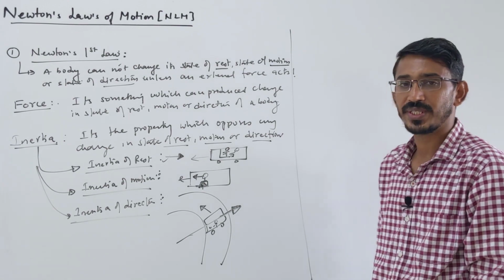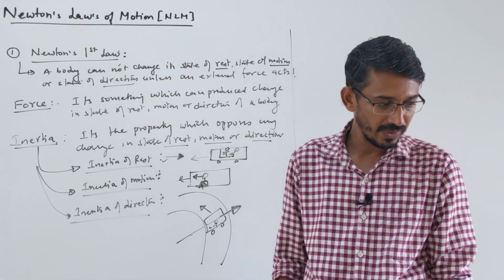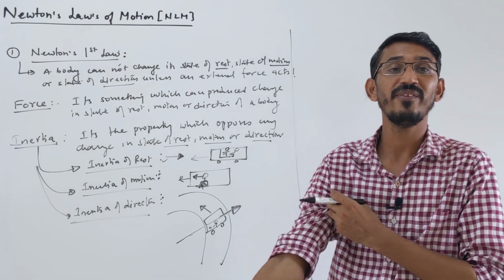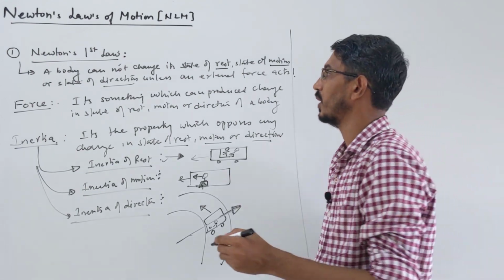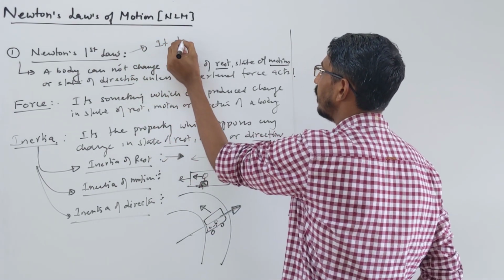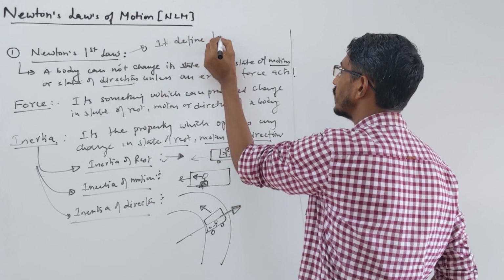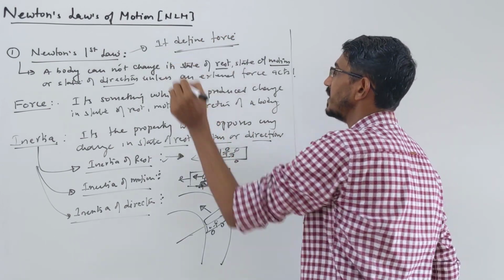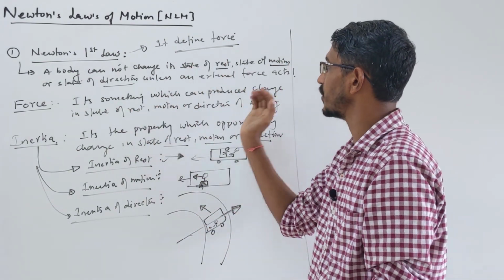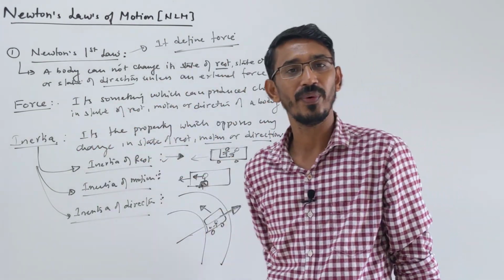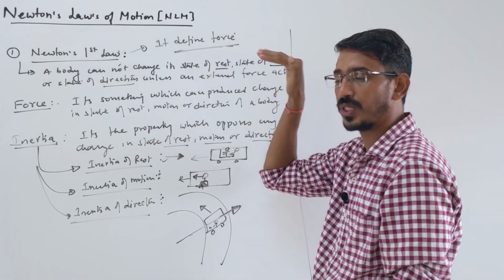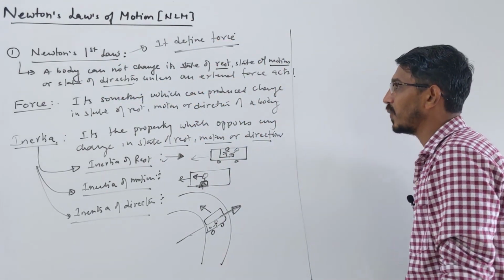Newton's first law is simply the definition of force. If somebody asks what is the significance of Newton's first law, the answer is: it defines force. It says what a force is. The simplest way to write the definition: Newton's first law gives the definition of force. Force is something which can produce change in these three states. So in simple language, Newton's first law defines force.